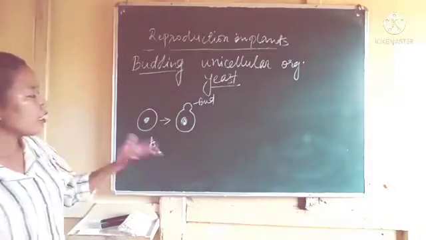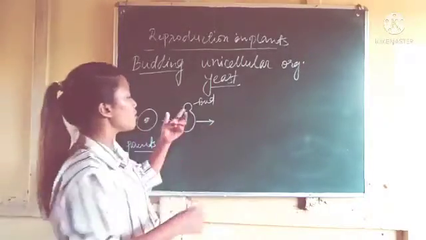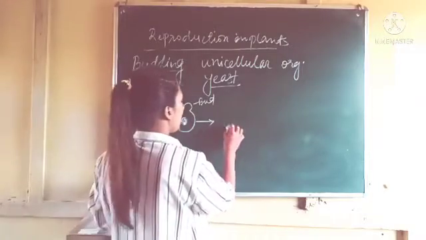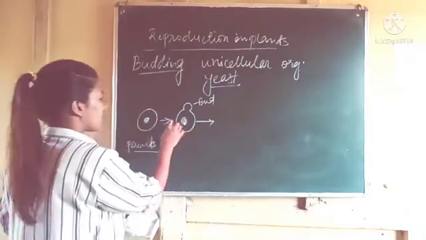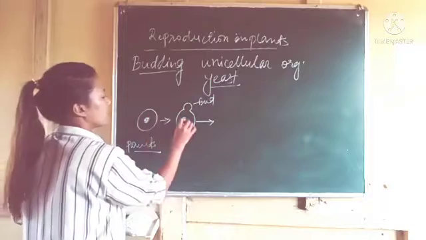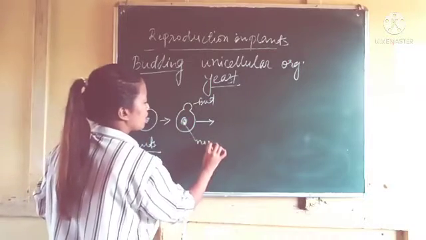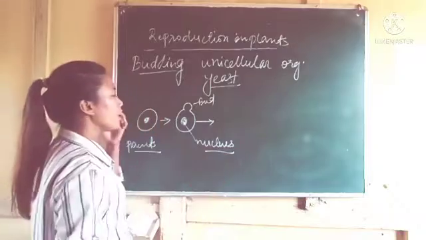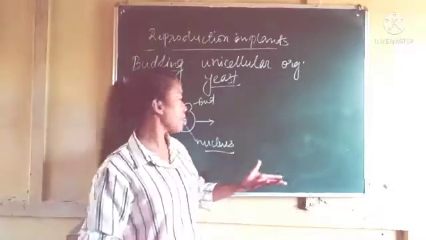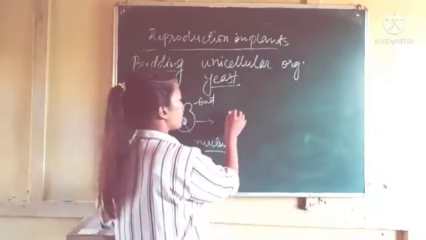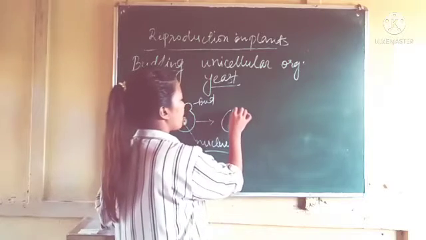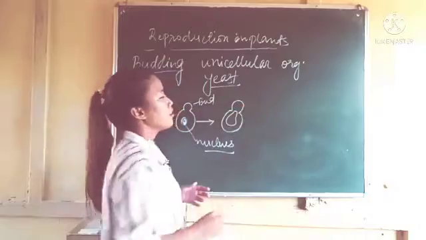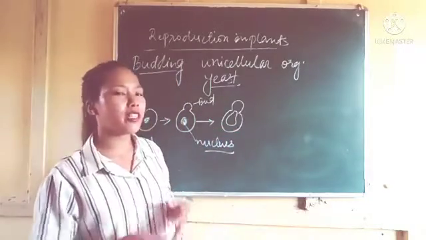In the next step, this bud will start growing bigger and bigger. This is the nucleus, let me just write it down here. In the next step, this nucleus will also elongate, and the bud will also increase in size.